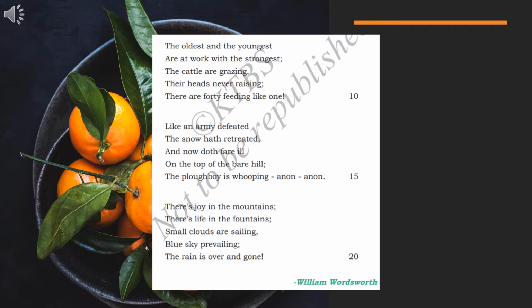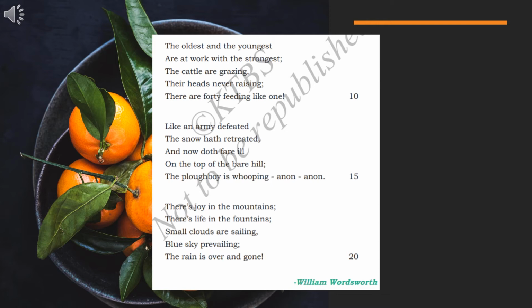Okay, in the second stanza, the oldest and the youngest are at work with the strongest. The cattle are grazing, their heads never raising. There are 40 feeding like one. So here, what the poet is telling about is, after a long winter, before the spring season, which season is there? We see the winter season. In the winter season any work is not completed because of the rains. So most of the time we stay in the houses. So after the long winter, the people of the village are working in their fields.